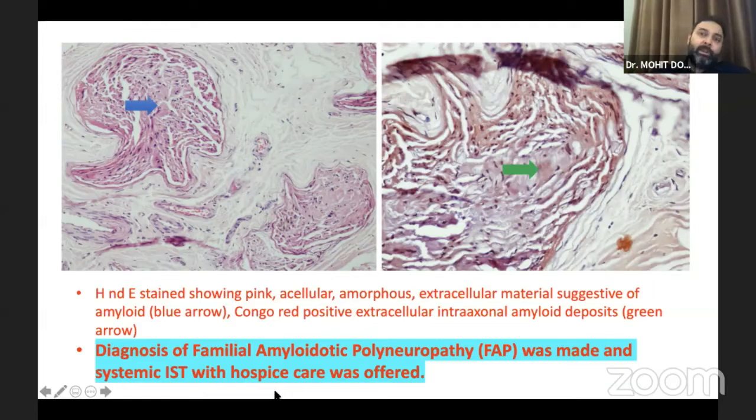And this patient, because he came terminally, was ordered some systemic immunosuppression with hospice care. So this is the role of specific targeted systemic biopsy, which you might not be doing, but you would be requesting.